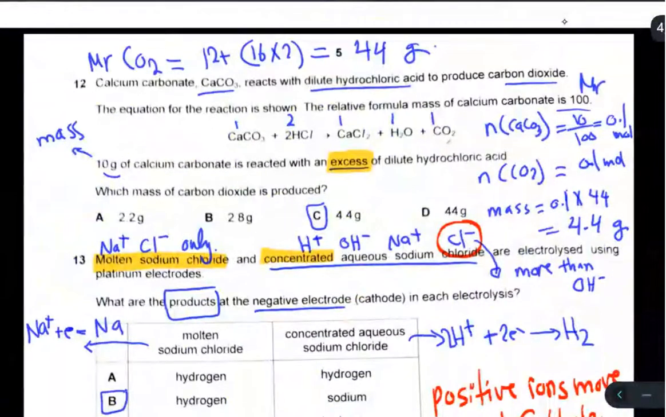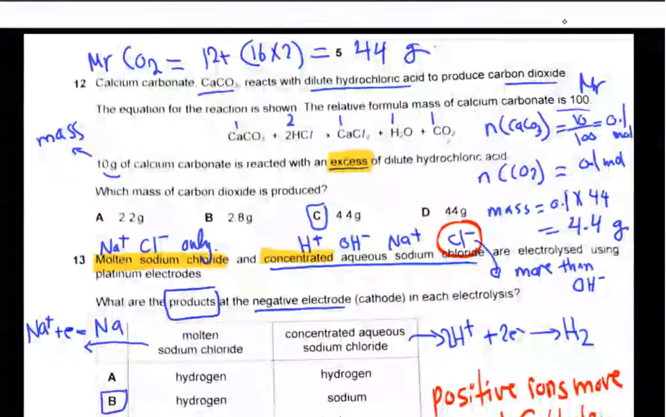Calcium carbonate reacts with dilute hydrochloric acid to produce carbon dioxide. The equation for the reaction is shown. The relative formula mass of calcium carbonate is 100. So 10 grams of calcium carbonate is reacted with an excess of dilute hydrochloric acid. What mass of carbon dioxide is produced?